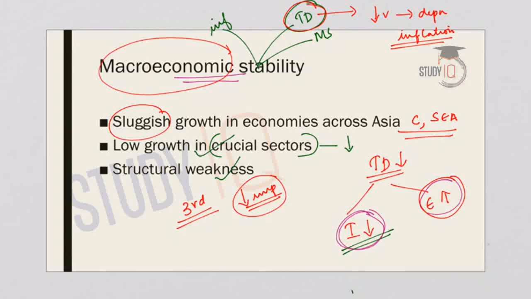So considering all these factors, four important factors. The first one, the decline in imports relatively more than the increase in exports. Second factor, the structural weaknesses. Third factor, low growth in the crucial areas, and fourthly, manufacturing slowdown. So considering all these factors, we cannot say that the recent narrowing down of the trade deficit will make sure that there is macroeconomic stability in the country. Anytime this stability can be impacted.